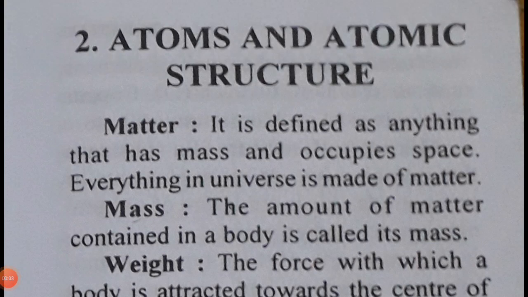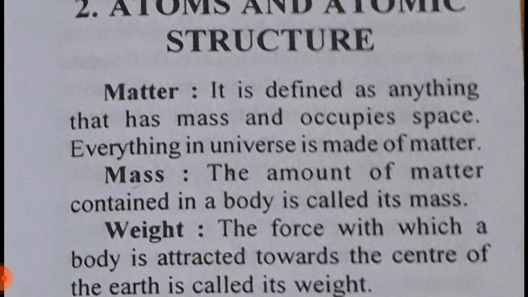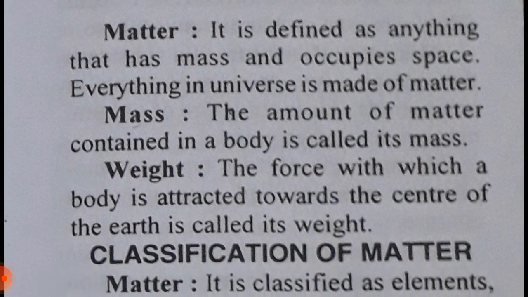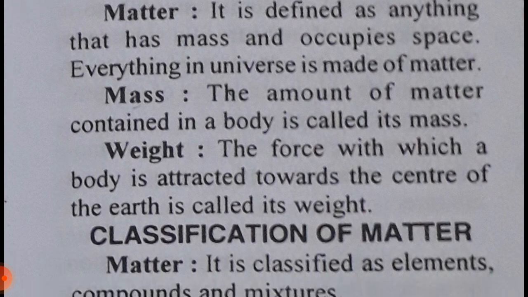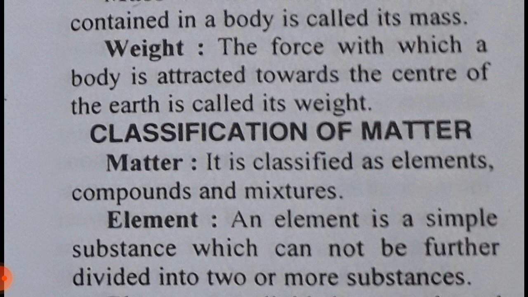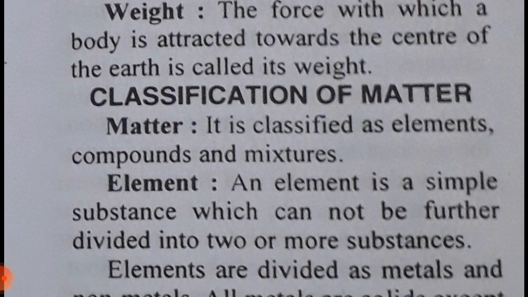Chapter 2, Atoms and Atomic Structure. Matter. It is defined as anything that has mass and occupies space. Everything in the universe is made up of matter. Mass. The amount of matter contained in a body is called its mass. Weight. The force with which a body is attracted towards the center of the earth is called its weight.